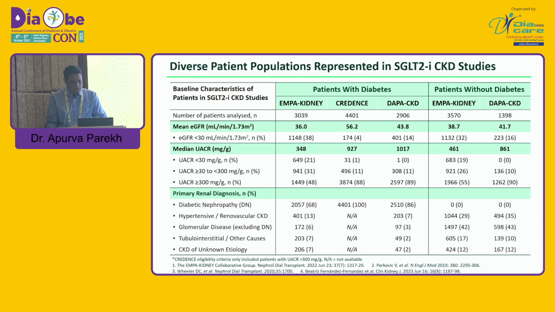In DAPA-CKD around 40-45% were non-diabetic, while in EMPA-KIDNEY more than 55% of patients were non-diabetic. Also, a broader spectrum of albumin creatinine ratio, with UACR less than 30 more common in EMPA-KIDNEY compared to DAPA-CKD. So this group of patients reflects a broader spectrum of our CKD patients, those we encounter in day-to-day clinical practice.